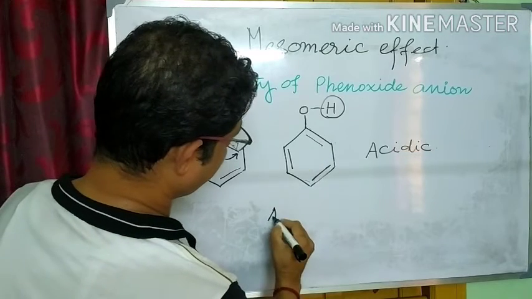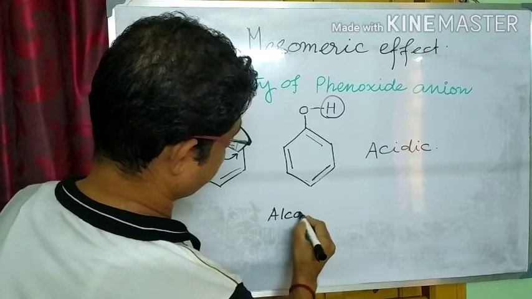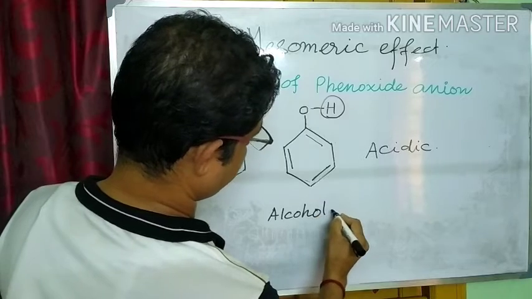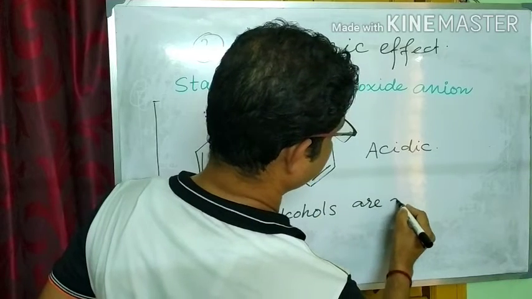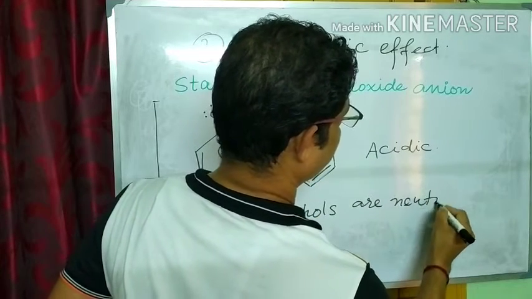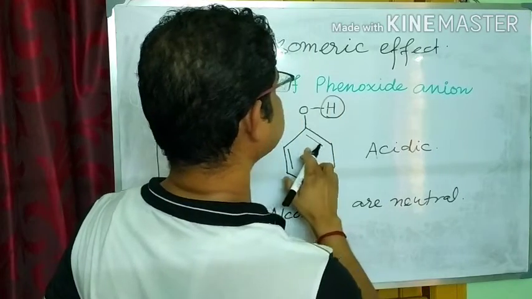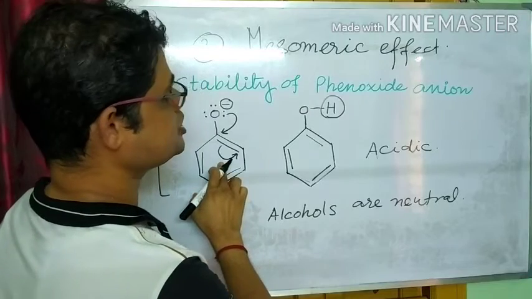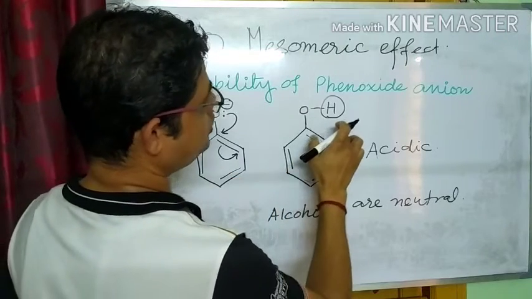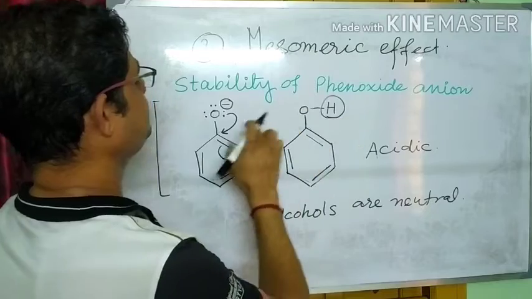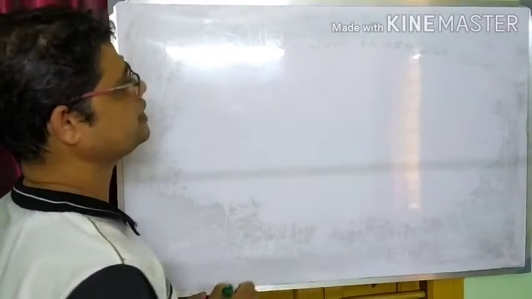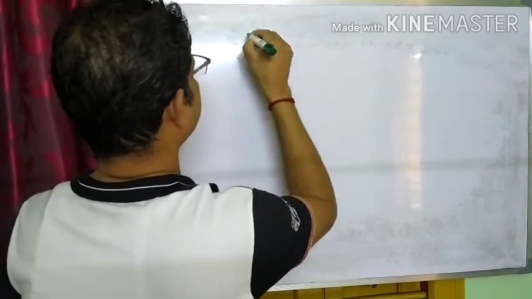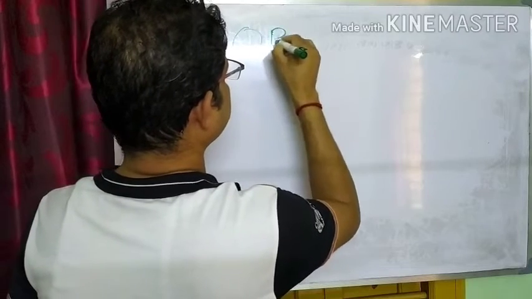All aliphatic alcohols are neutral, whereas phenol is acidic because the phenoxide anion is very stable. So phenol loses this hydrogen to get the phenoxide anion. The third electronic effect is resonance.